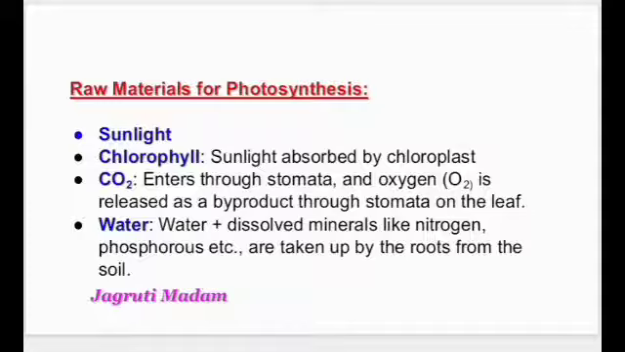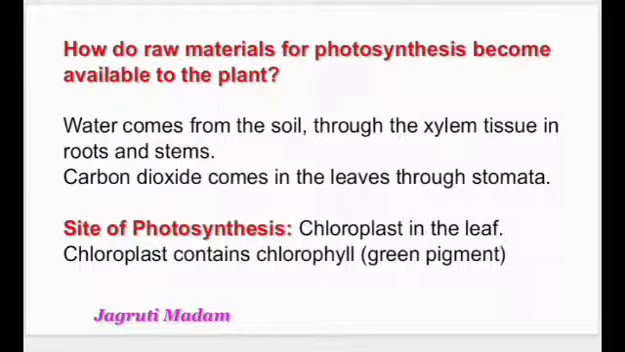So sunlight is obtained from the sun. Chlorophyll is for absorbing the sunlight, and that is done by chloroplast. Carbon dioxide, CO2, enters the body through the stomata, the small openings, and oxygen is released during the reaction as a byproduct, and that is added back to the atmosphere. Water is obtained from the soil, and along with water, dissolved minerals like nitrogen and phosphorus are also taken up by the roots. The next is, how do raw materials for photosynthesis become available to the plants?